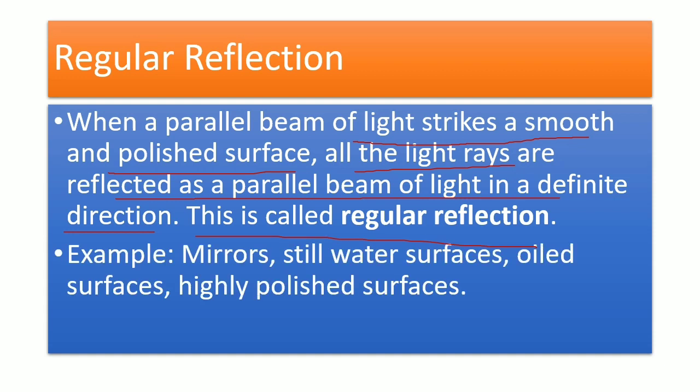Now what are the examples? Examples are mirrors, still water surface, oil surface, highly polished surface. These are the examples of regular reflection. Still water surface means no water current is visible there. Okay, it means constant water. This is called the still water surface.